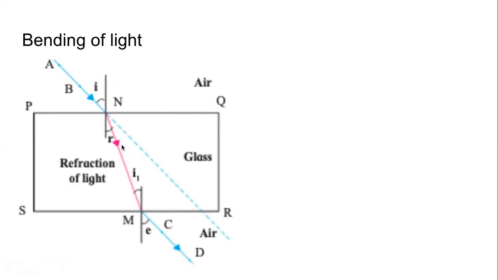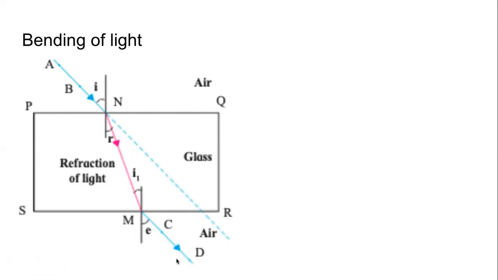This is called a refracted ray, not reflected. Then the light will travel again in a straight line inside the glass. Again, it will come to the boundary, the surface of the glass, where it will come out of the glass and go into the air. Now, the density of air is less than the density of the glass. So ideally, what should have happened is that the I1 should have gone like this, but it will not. Now it will bend away from the normal.